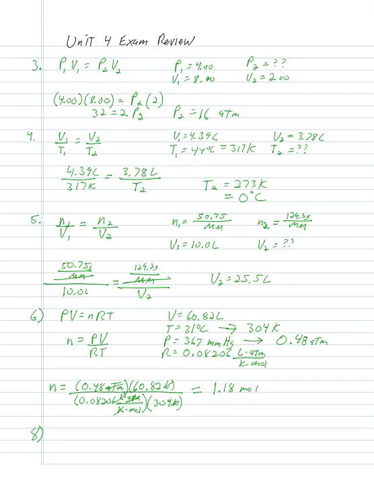So our equation for when we're dealing with densities is pressure times the molar mass is equal to the density times R times T in Kelvin. Now let's see, we're solving for density here, so the density is going to be equal to the pressure times the molar mass over RT.